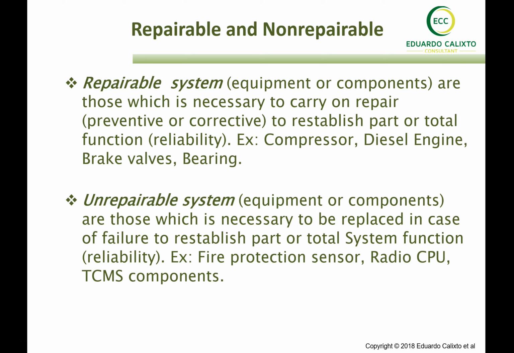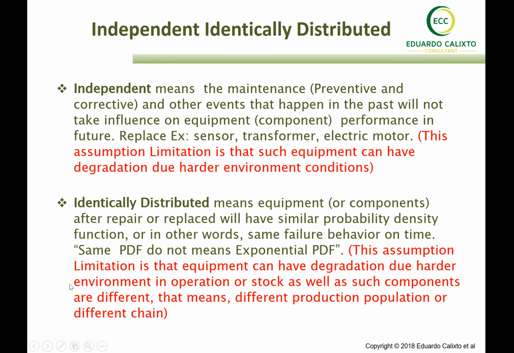And there are other components that are unrepairable, those which need to be replaced in case of failure to reestablish partial or total function. And usually such unrepairable components are the electronic and electrical components, such as a fire protection sensor, a radio CPU, and TCMS components. So, based on such a concept of repairable and unrepairable, we also introduce the concept of independent, identically distributed.